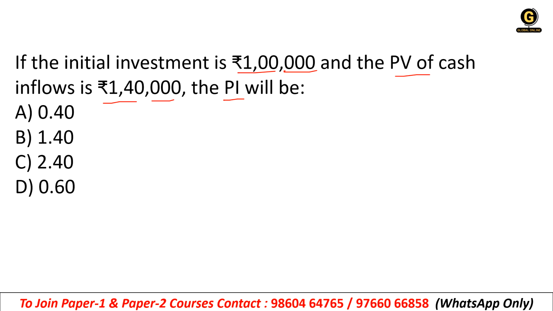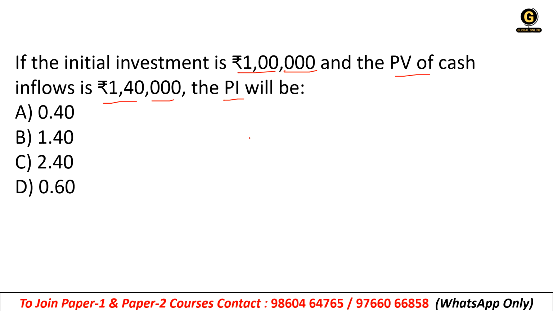Okay, we have just discussed the formula of PI: PV inflows divided by PV outflows. The investment is 1 lakh and the PV of cash inflows is 1,40,000. The investment means outflow, right? Our cash is going out, that is why we have invested. So 1 lakh and 1,40,000.